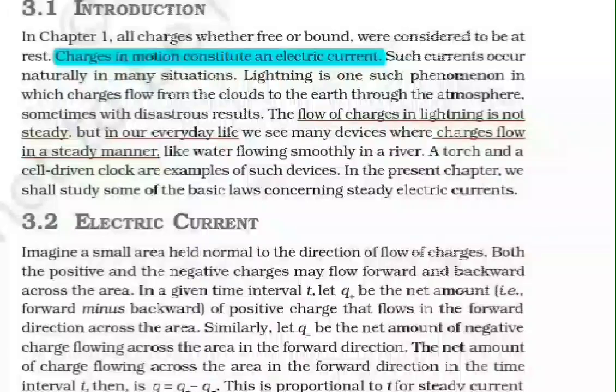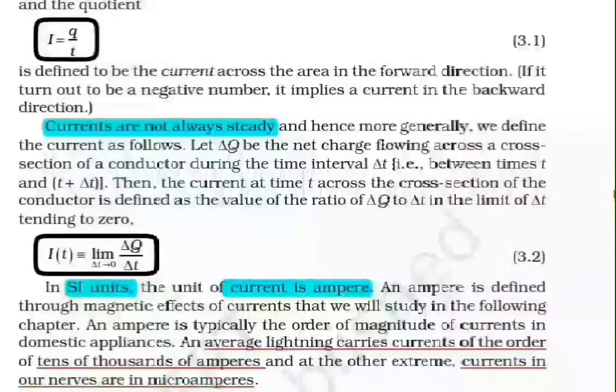This is proportional to t for steady current. And the quotient I = q/t is defined to be the current across the area in the forward direction. If it turns out to be a negative number, it implies a current in the backward direction. Currents are not always steady, and hence, more generally, we define the current as follows.